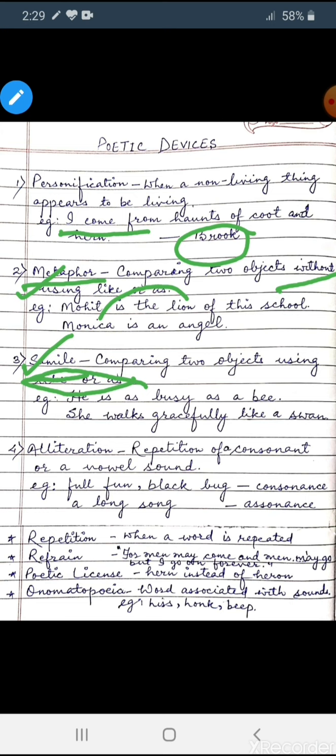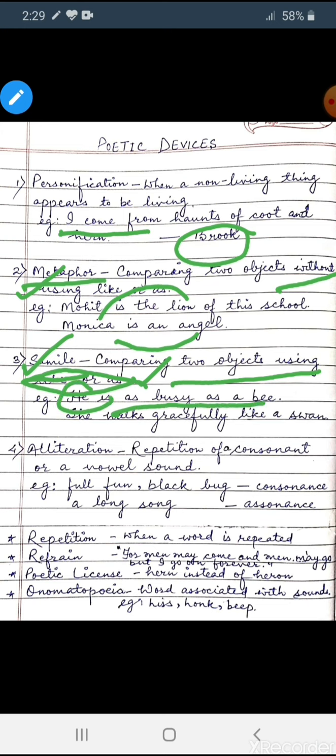Similarly, you can see Monica is an angel. I have compared Monica to an angel, and that also without using like or as, so here the poetic device used is metaphor. But when we talk about simile, we are comparing two objects using like or as. For example, he is as busy as a bee.